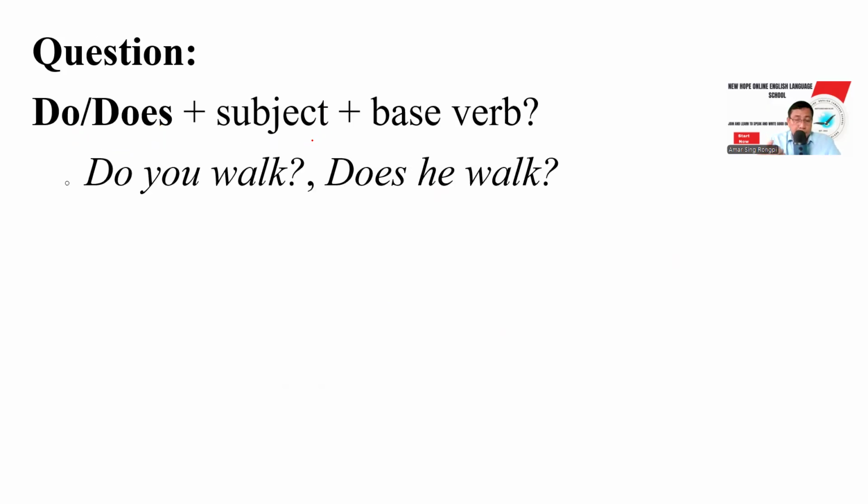Let's look at the example. Do you walk? So why do we use do here? Because the subject is you. For I, you, they, we, we need to use this auxiliary verb do for asking questions. Do you walk? But here, does. Why? Because he. For the pronouns he, she, it, and singular nouns, we need to use this auxiliary verb does. Does he walk? Okay?